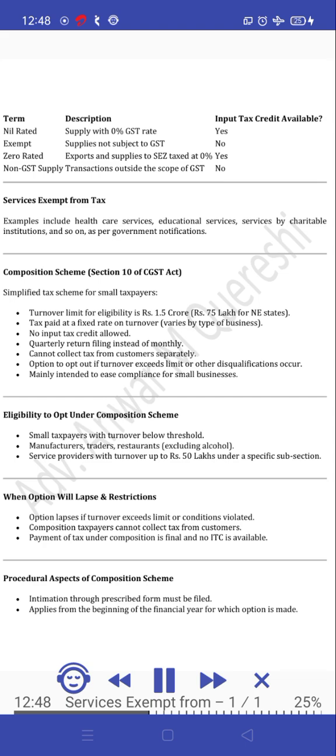Eligibility to opt under composition scheme. Small taxpayers with turnover below threshold. Manufacturers, traders, restaurants excluding alcohol. Service providers with turnover up to Rs. 50 lakhs under a specific subsection.